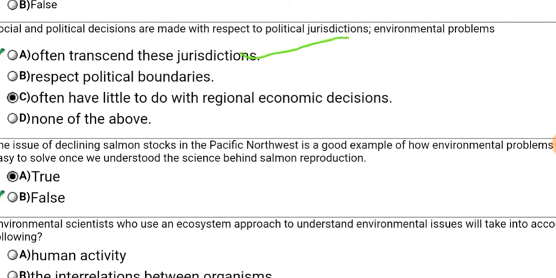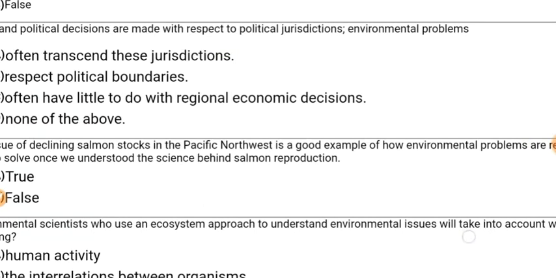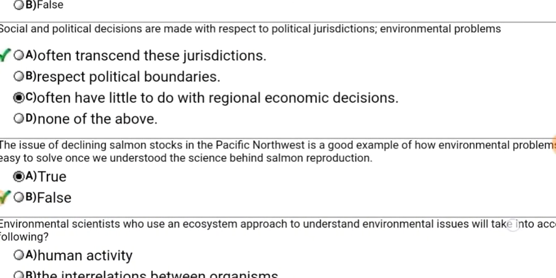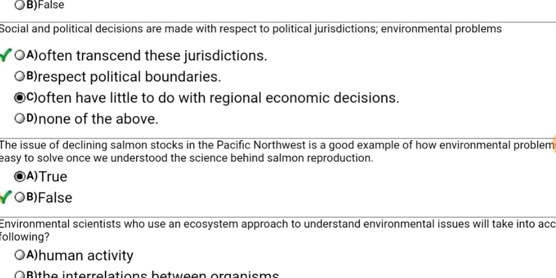Okay, next, the issue of declining salmon stocks in the Pacific Northwest is a good example of how environmental problems are relatively easy to solve once we understand the science behind salmon production. True or false?